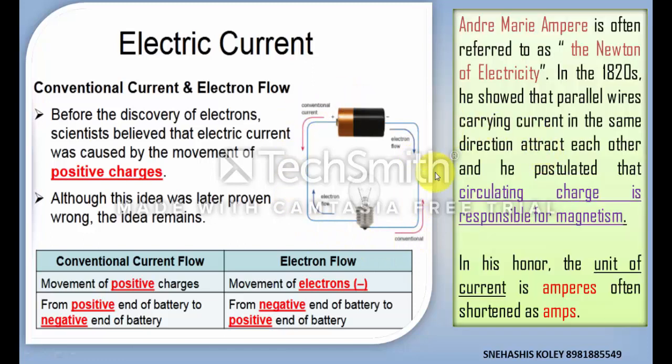As we have discussed earlier, electricity can produce a magnetic effect, and magnetism can produce an electric effect, and this concept was first postulated by Ampere. So to honor Andre Marie Ampere, the Newton of electricity, we use the unit of current as ampere.